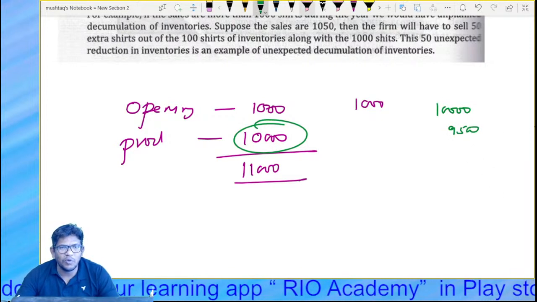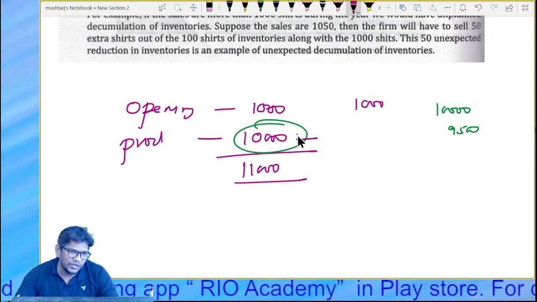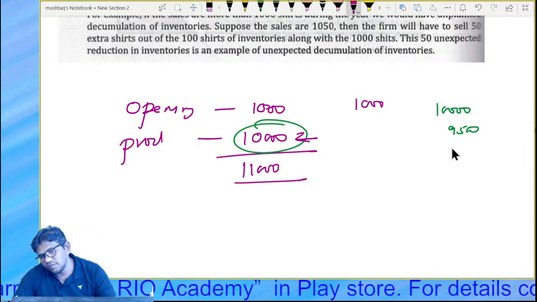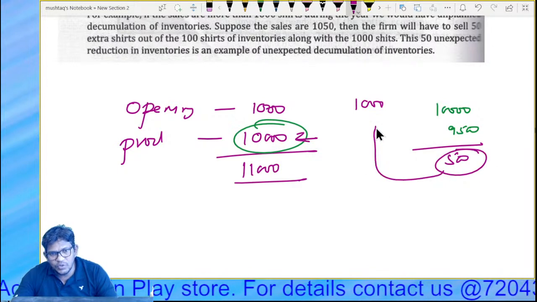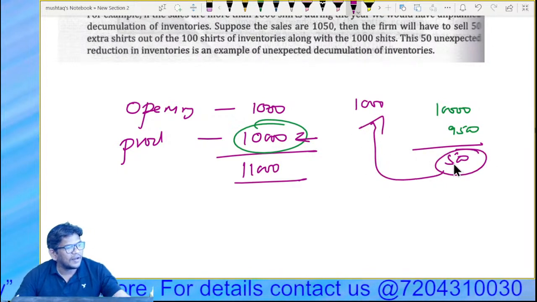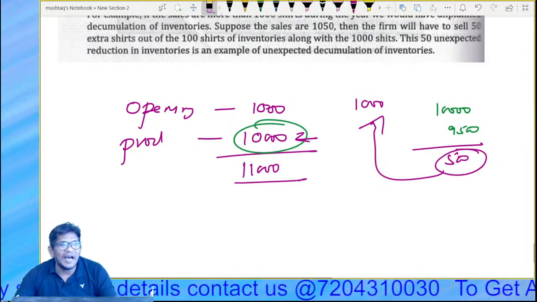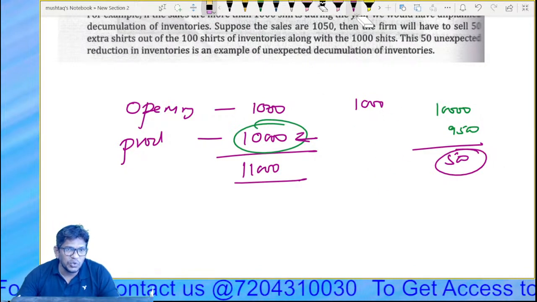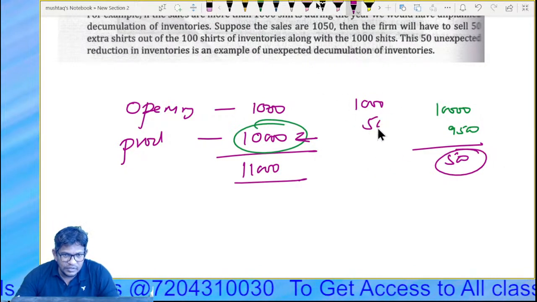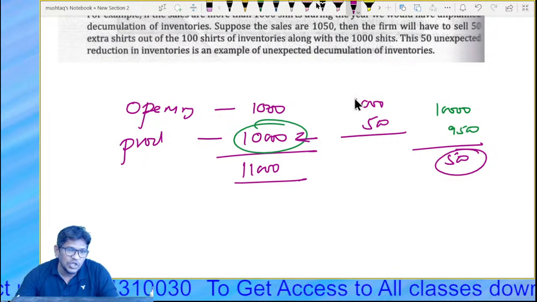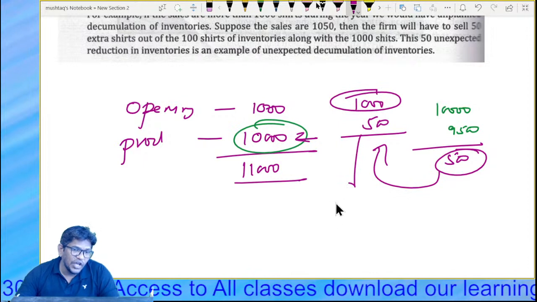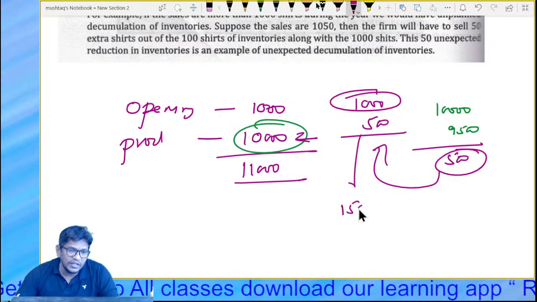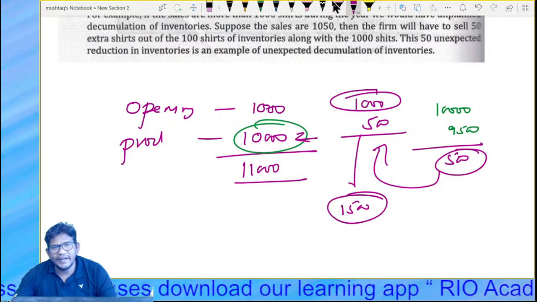Their expectation was how much? Their expectation was 10,000, but they sold 9,500. Means another 500 will be added to our existing stock, right? So that needs to be sorted out here. So it is called accumulation, because to our stock another 500 is getting added. So now our new stock will be 1,500.